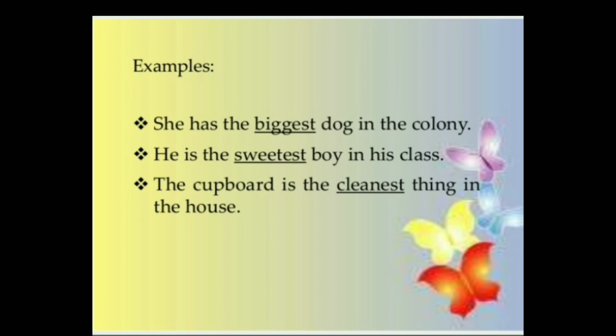Now, we'll sum up once again. Positive degree of adjective where there is no comparison. We just declare a statement where we describe the quality of an object or thing. Comparative degree. Here we compare two things with each other.